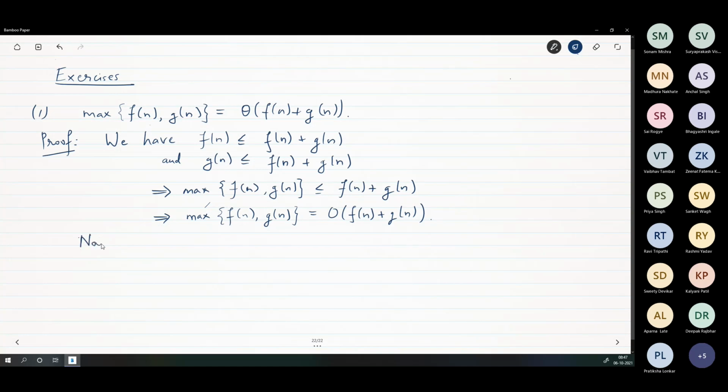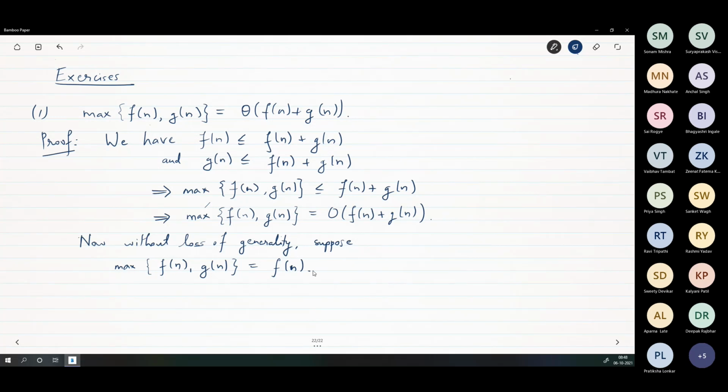Now, without loss of generality, suppose max of f(n) and g(n) is f(n) itself. Can I write this much? It is either f of n or g of n. So without loss of generality, I assume that it is f of n. Is this okay?